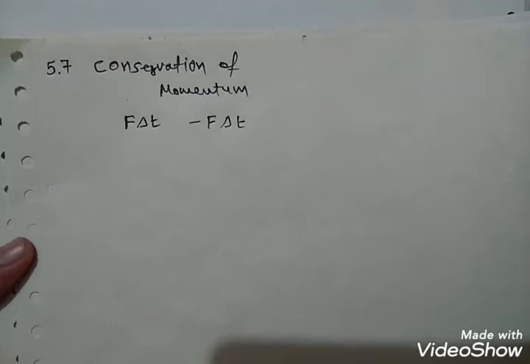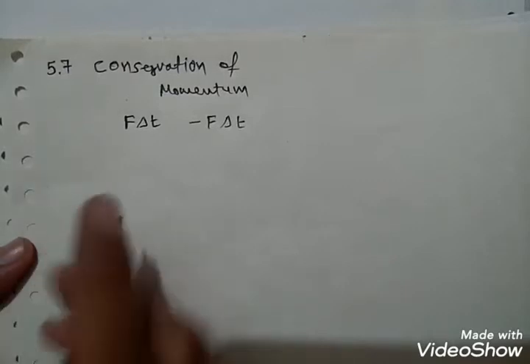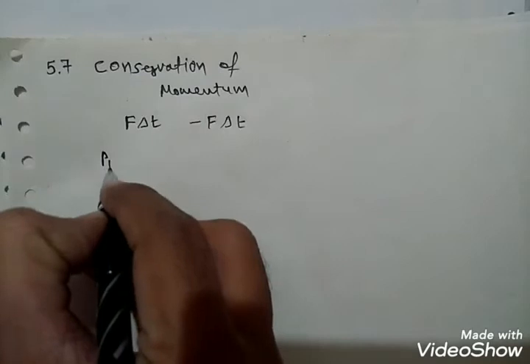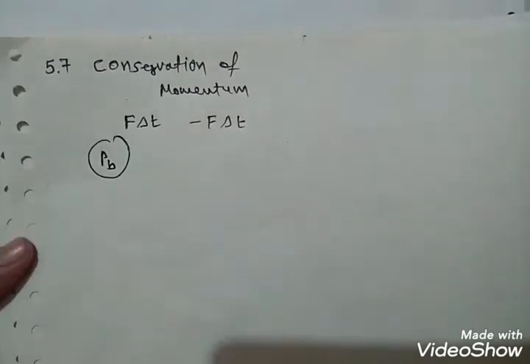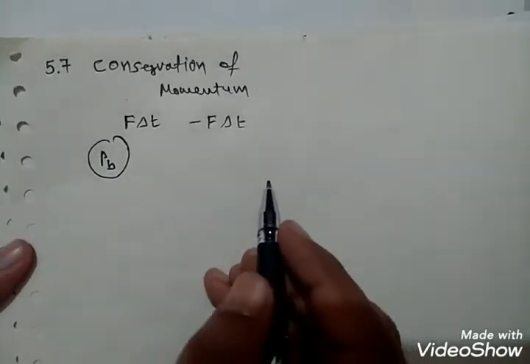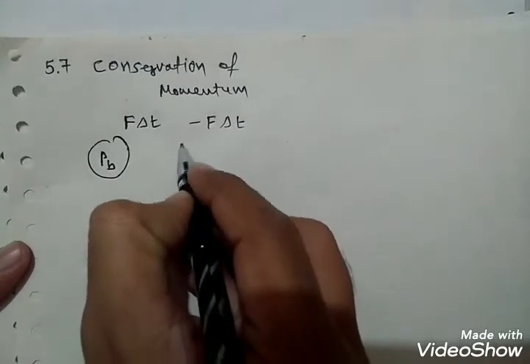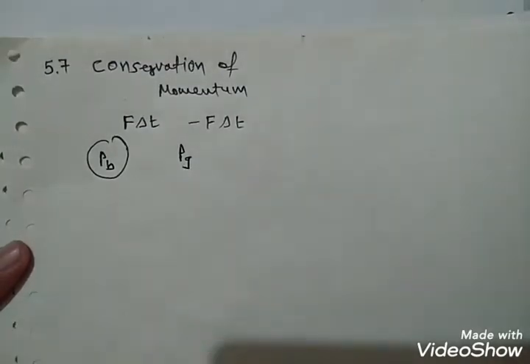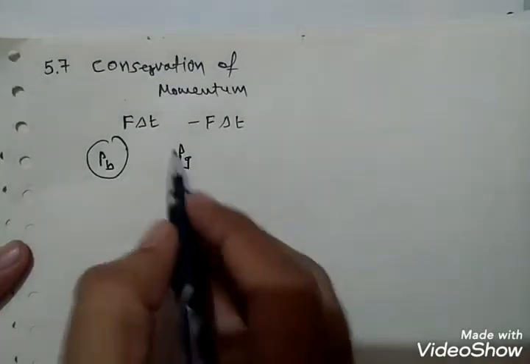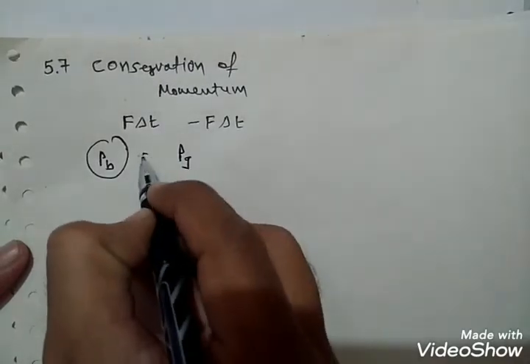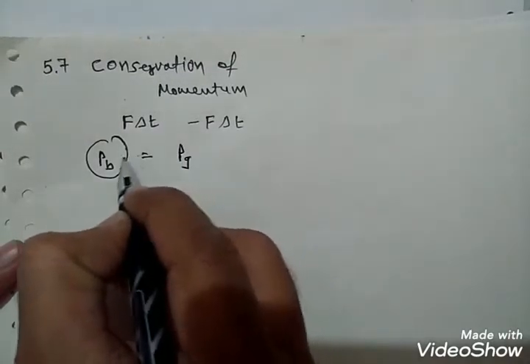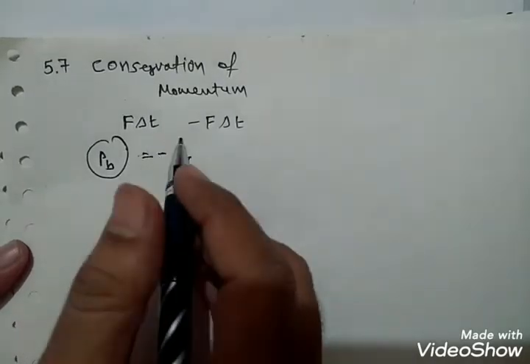Now here in this case, if PB is the momentum of the bullet after firing, and the recoil momentum of the gun is PG, then PB is equal to minus PG.